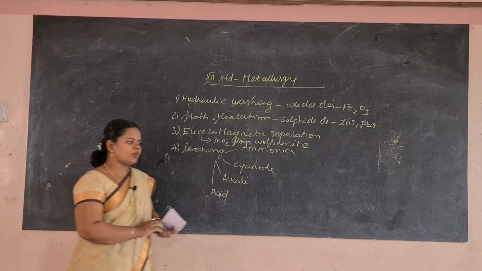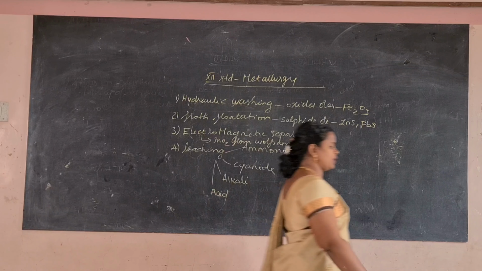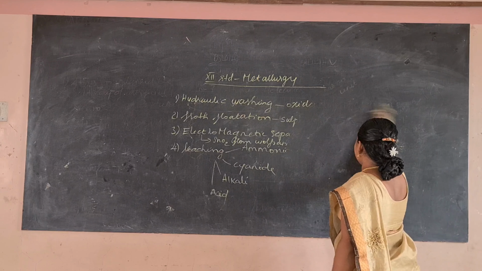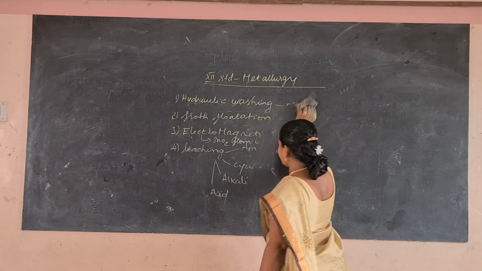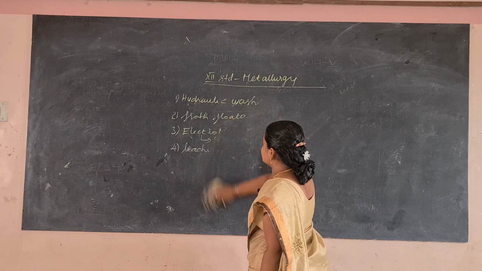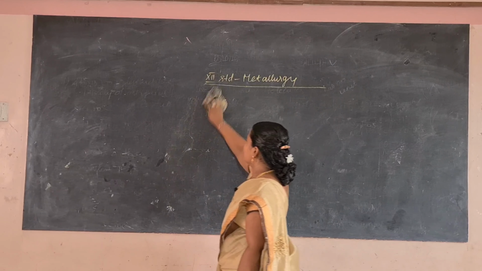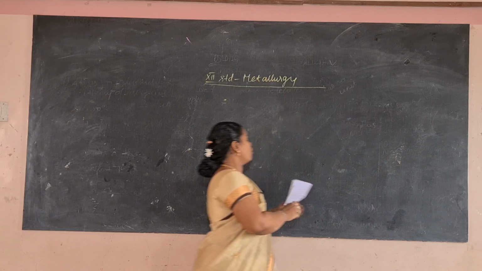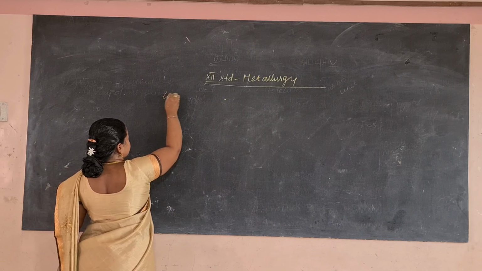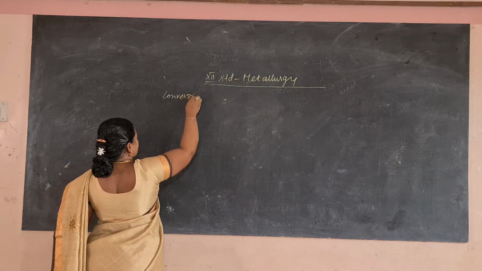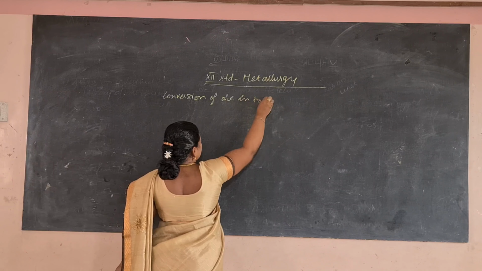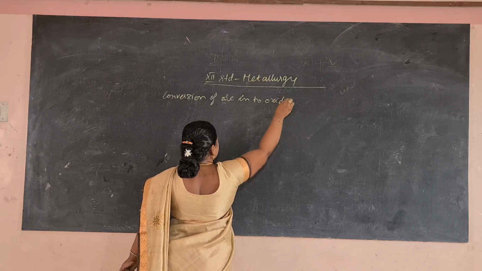The next one: today we will learn the first step in the extraction of the crude metal. The first step was concentration of the ore, and now we are going to learn the extraction in detail. The first one is conversion of ore into oxides.